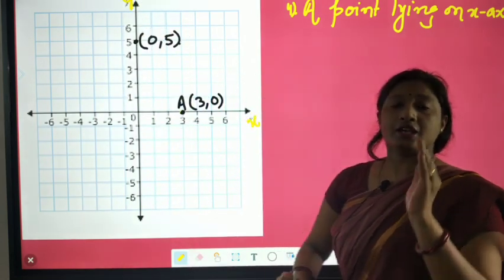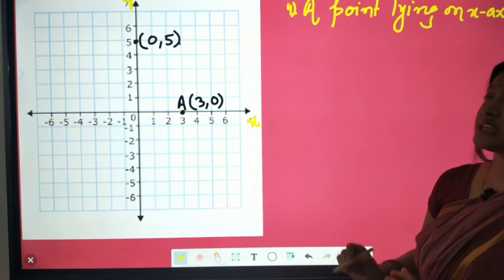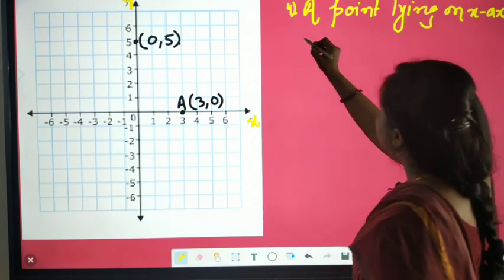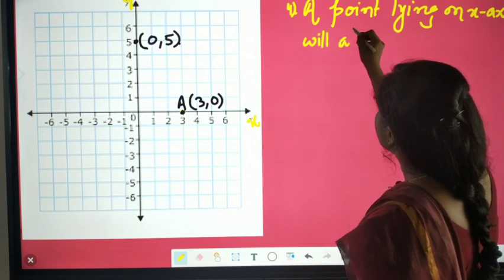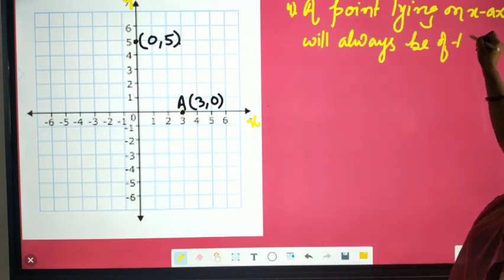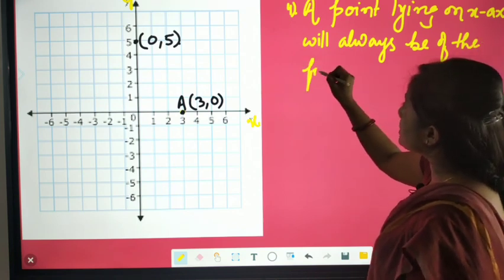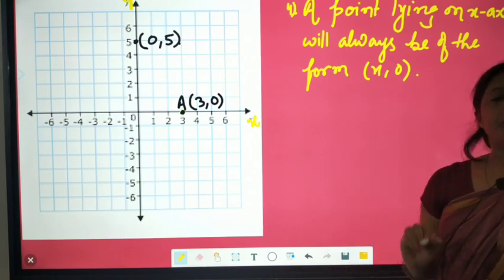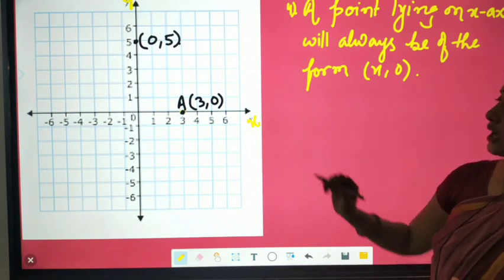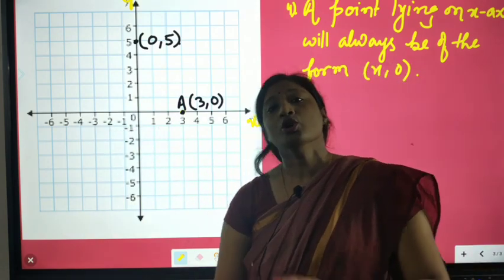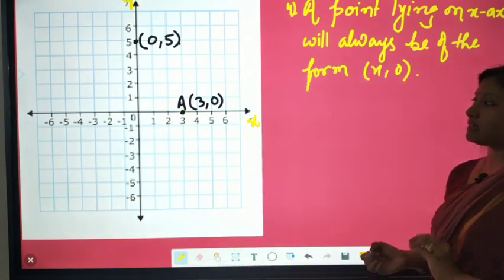A point lying on the x-axis will always be of the form x, 0. That is, the y-coordinate will always be 0 there, and the value of x, that is 1, 2, 3, 4, 5 or -1, -2, wherever it is present, you will write that number here.